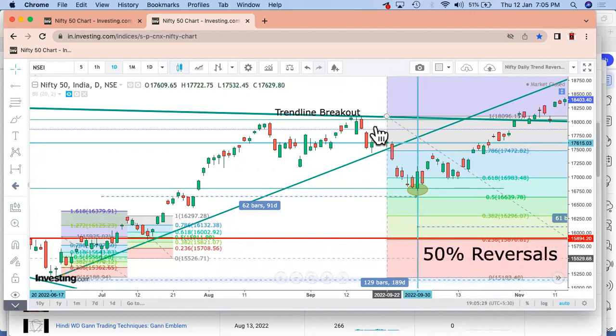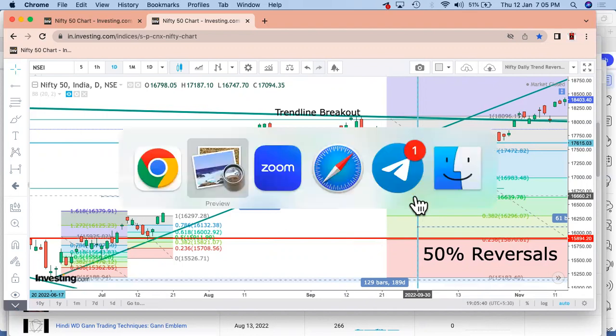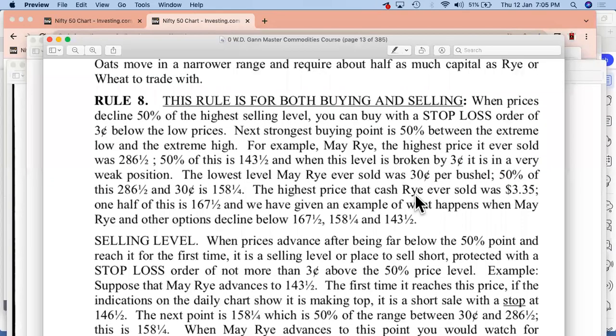So it is from 0, you go to level 1, and again you get a point which is exactly at 0.5. So what happens at 0.5? WD Gann says that, okay, this is my buying level. So what is that buying level and how does it come down to? Let's interpret that again. When prices decline 50% of the highest selling level.